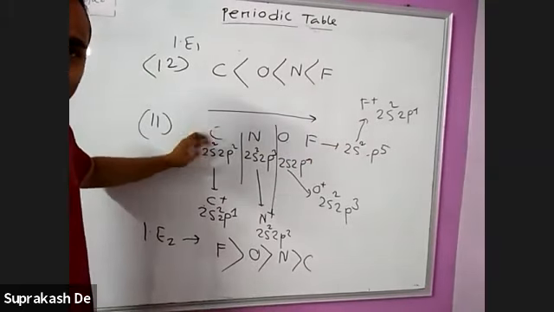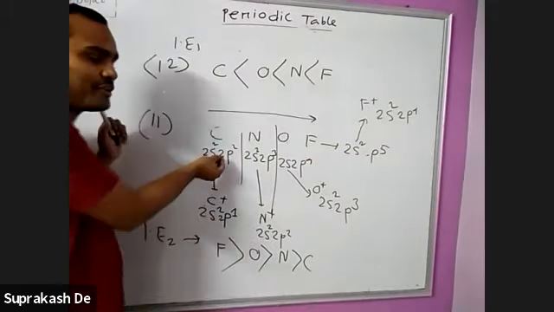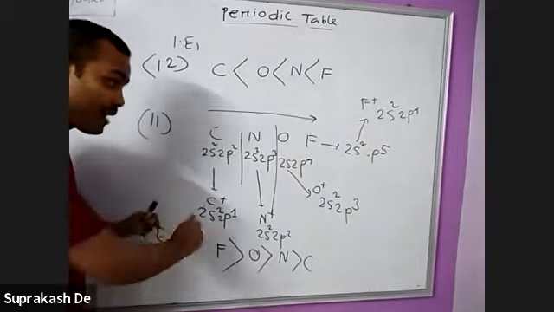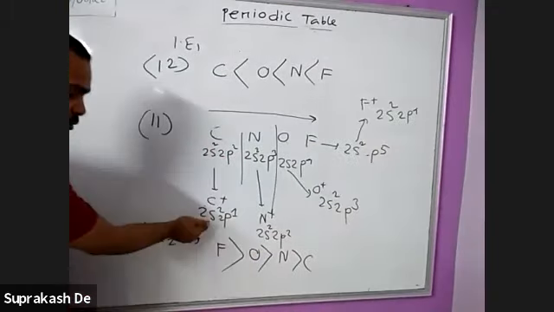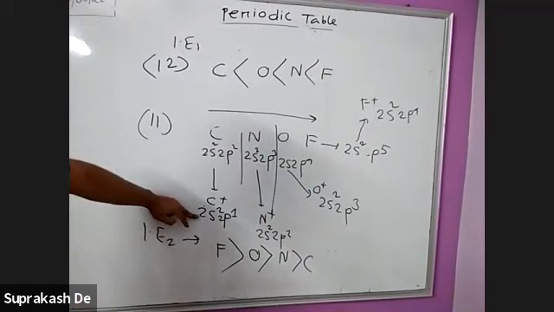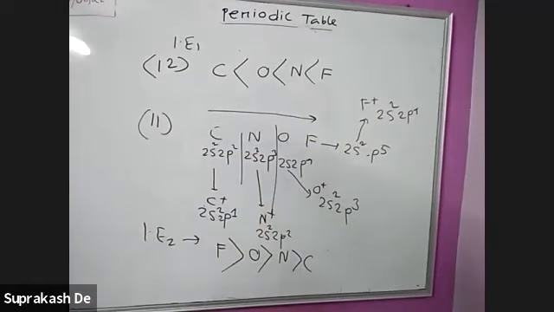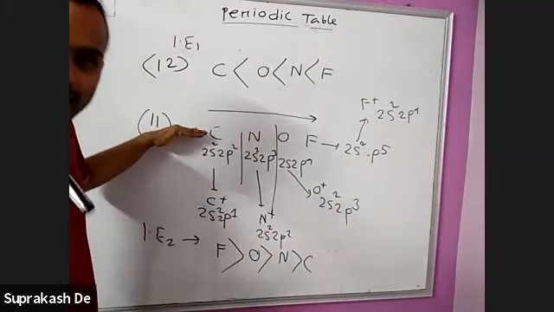Then, sir, for second ionization potential, we remove one electron? I am writing the normal element here. Now I am removing one electron, so when we remove one electron, we get the first ionization energy here, which I have written here. Now you have to compare the ions, because now you are trying to remove the electron from the C plus, N plus, O plus, and F plus. When you remove the electron from the ions, this is called the second ionization enthalpy. When you remove the electron from the element, this is the first ionization enthalpy.